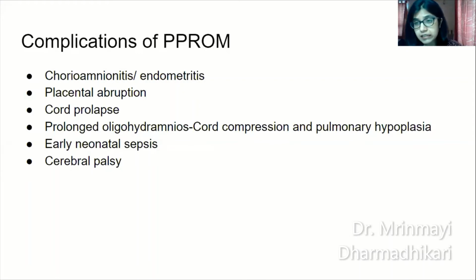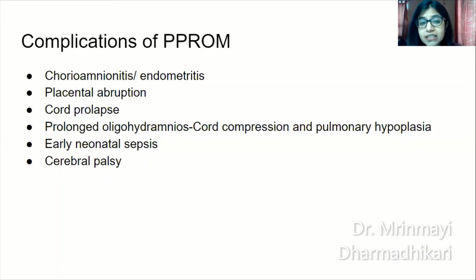In some cases, there is a high amniotic membrane leak, which sometimes reseals on its own. In this situation, there will be no continuous leakage of amniotic fluid, and no prolonged oligohydramnios. But in some cases the leak does not reseal, like a low amniotic membrane leak, and there is continuous escape of fluid. There will be prolonged oligohydramnios, which is not good. It can lead to cord compression and pulmonary hypoplasia in the fetus, especially if it takes place in the second trimester, when the lungs are just being formed.